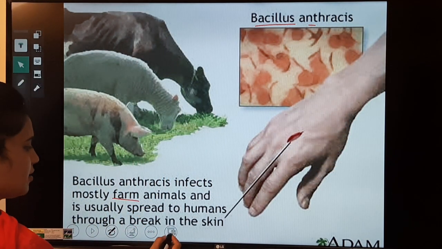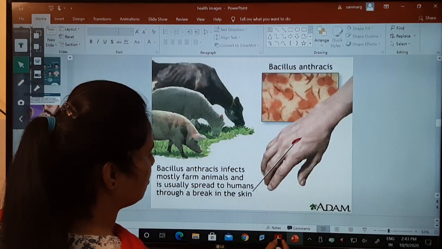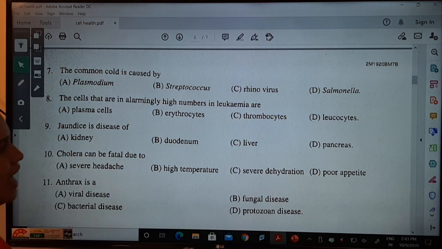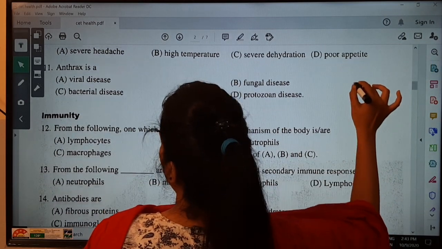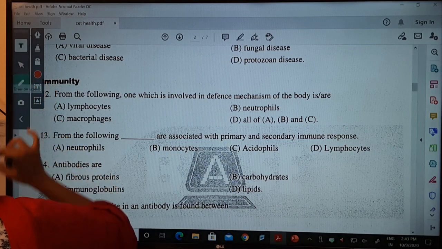Okay. We will see the next. So anthrax is finished. We'll move to the next one, that will be immunity. So we'll move to immunity.